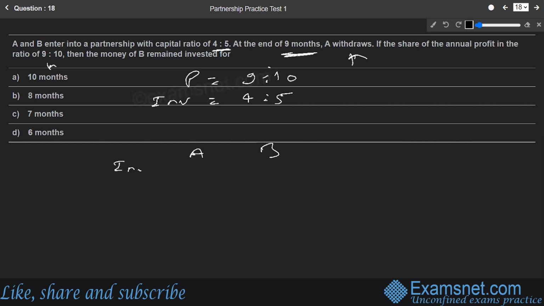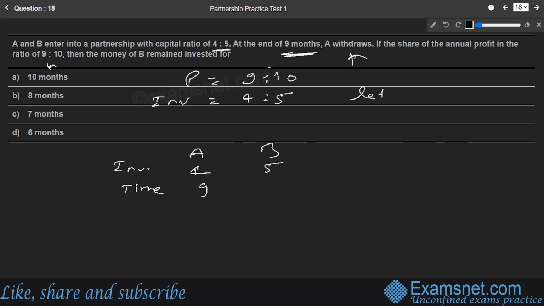Okay, the investment ratio is as given, 4 and 5. So the time factor, how much is the time factor? They say at the end of 9 months, A withdraws. So the time for which the money of A is in the business is 9 months. Let us write 9 in front of time beneath A, and B's investment for how much time was there in the business, that is unknown.